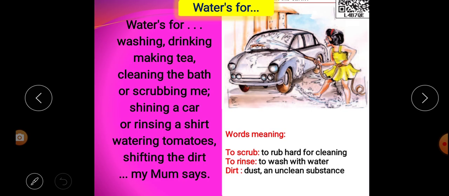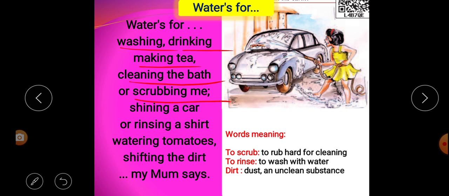In the first stanza, who spoke? The poet's mother spoke. So according to the poetess's mother, water is used for what? Washing, drinking, and making tea. At the same time, water is also used for what? Cleaning the bath and scrubbing the poetess.